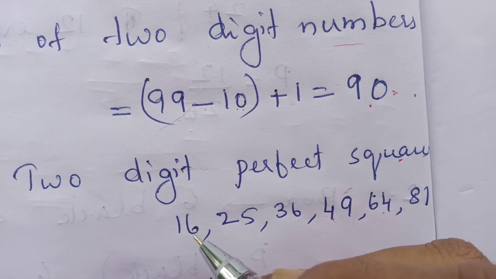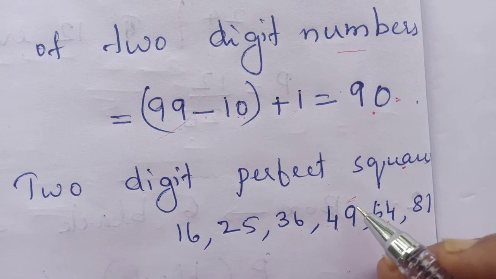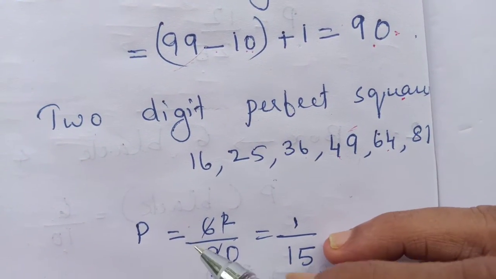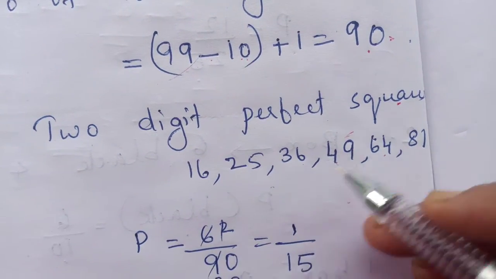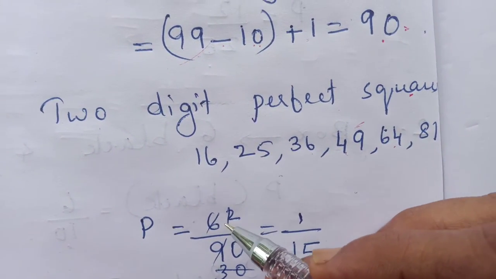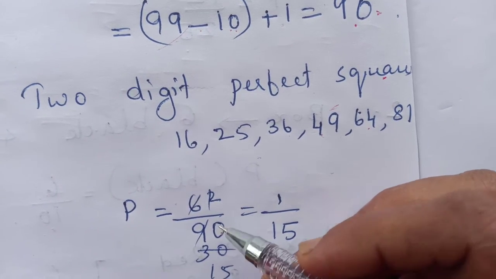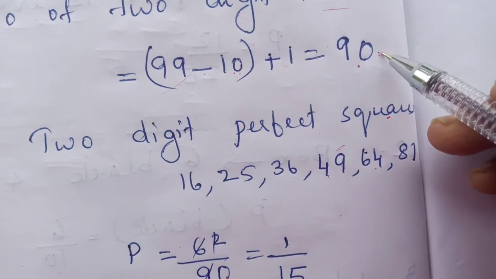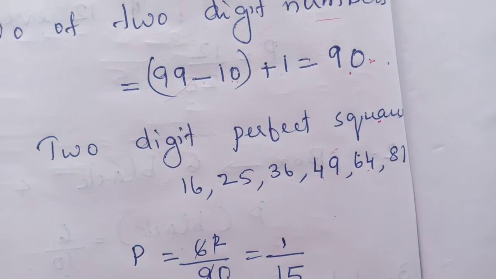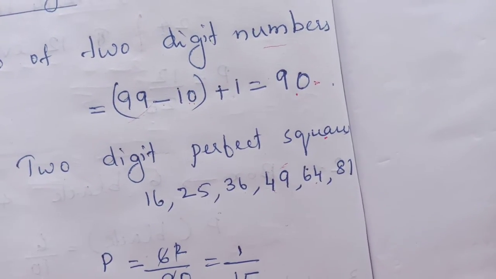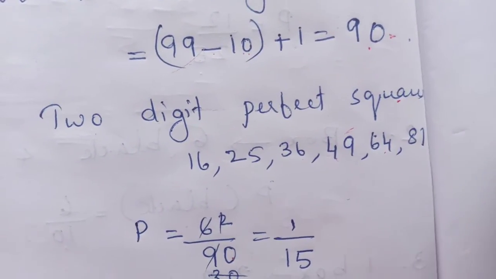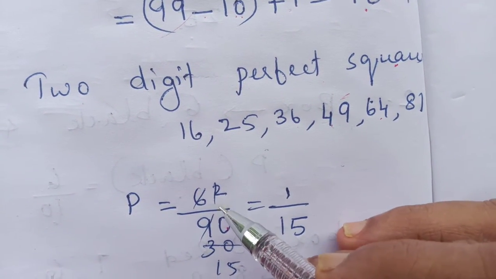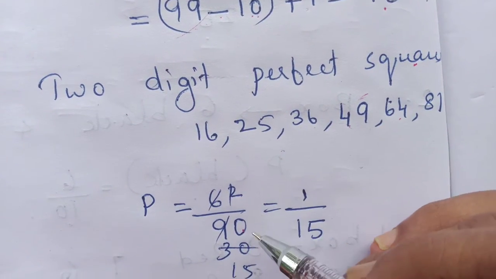Then how many numbers are there? We have to calculate. 1, 2, 3, 4, 5, 6. Then 6 is our number. Then what is the probability of getting perfect squares among 2-digit numbers? Then you need to write 6 by 90. These 6 numbers are the favorable ones, 6 divided by 90, and that is the total numbers. First we studied the probability equation: number of favorable outcomes divided by total outcomes. The same equation we have to apply here also. Then the probability is 6 divided by 90.